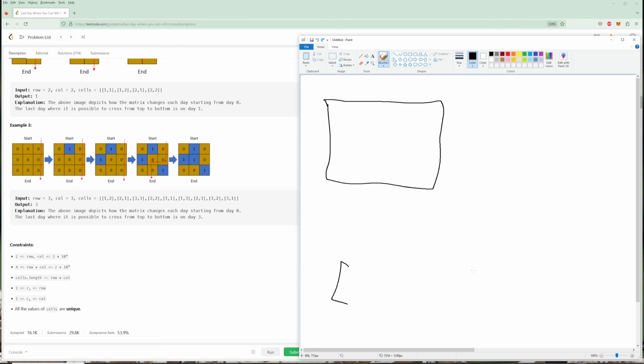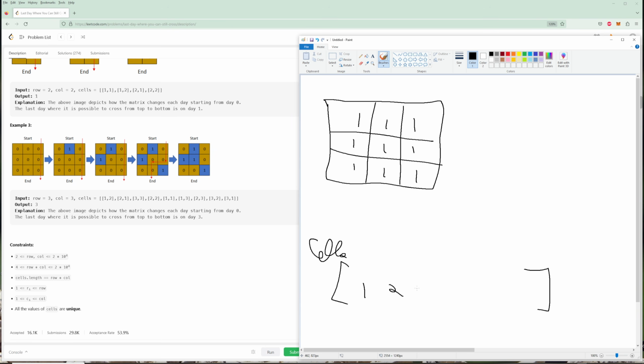And the way we're actually going to do it is we're going to base it off of land. So if we have these cells, what we can do is start with a grid that's completely full of water. And then we can traverse backwards in cells. So let's say the cells has a bunch of elements like 1, 2, 3, 4, 5, 6, 7, and so on. We can traverse this way. And for every single cell that we need to change, we're just going to change one land into water.